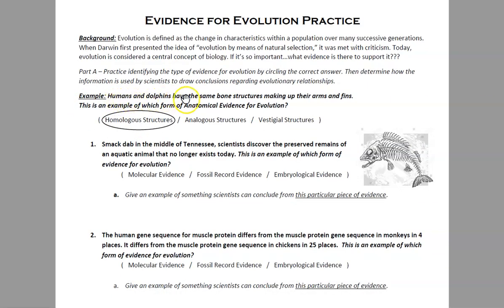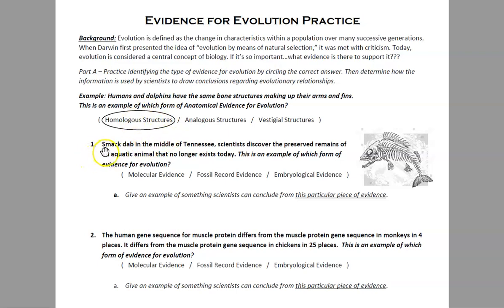It says humans and dolphins have the same bone structure making up their arms and fins. This is an example of which form of anatomical evidence for evolution? Remember, there are 3 pieces of anatomical evidence. This would be an example of homologous structures, because remember, homo means the same. If they have the same anatomy, then those are homologous structures.